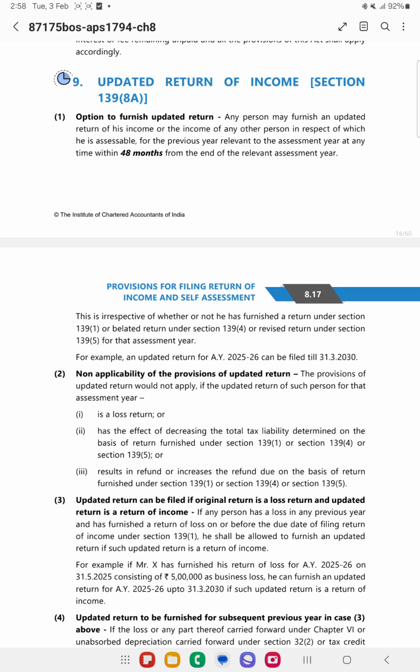And then if it is increasing the refund, so if you have got any refund, or if you have not filed any belated return earlier, you want to claim refund, you can't claim the refund in the updated return, because only and only if you have any taxes to be paid, only then you need to file the updated return.